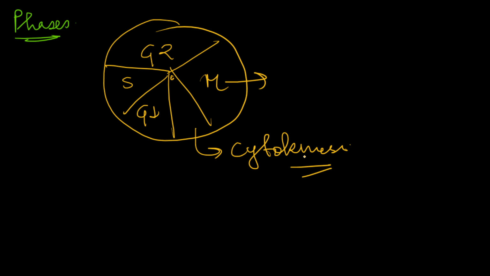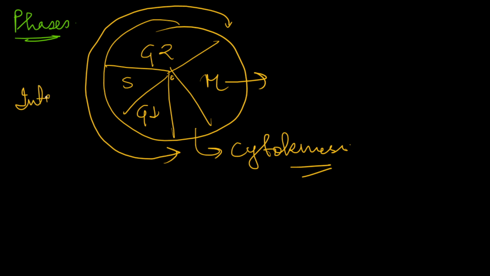This is the rough diagram of cell cycle which you all know. The G1, S and G2 phases come under interphase, which is also known as the resting or preparatory phase. And this is the M phase.